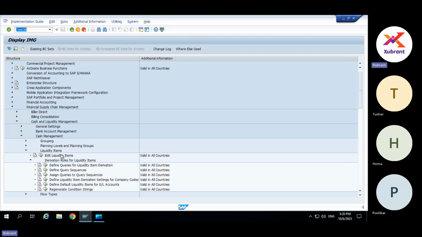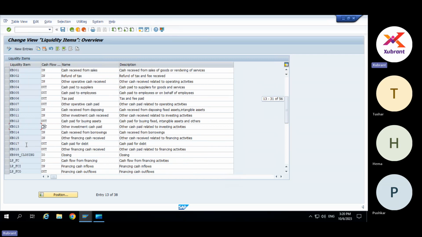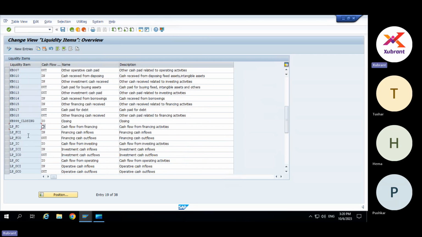Okay, so here you can edit liquidity items. They have given some standard ones, and I created these headings. But you can create whichever you want as per the requirement of the client. For example, they may have a very detailed structure with each flow differentiated, so you can create as many as you want. Someone has also created these, and then it shows whether it is an outflow or an inflow or both.